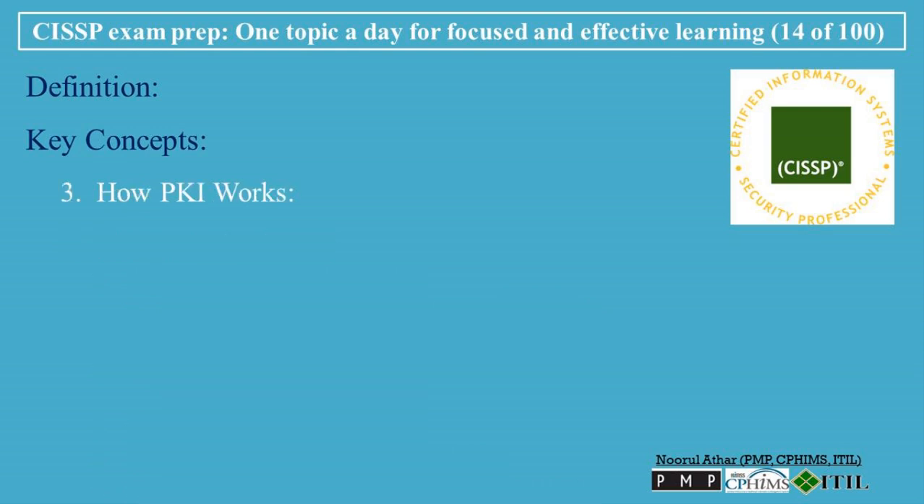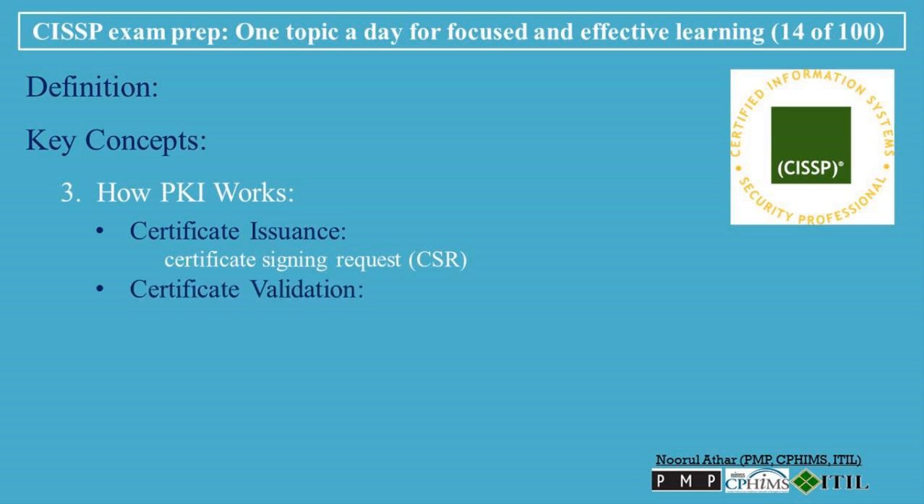3. How PKI works. Certificate Issuance. When an entity, such as a user or device, wants to use public key cryptography, it generates a public-private key pair. It then sends a certificate signing request, CSR, to the CA. The CA verifies the entity's identity and issues a digital certificate that includes the public key and other identifying information.